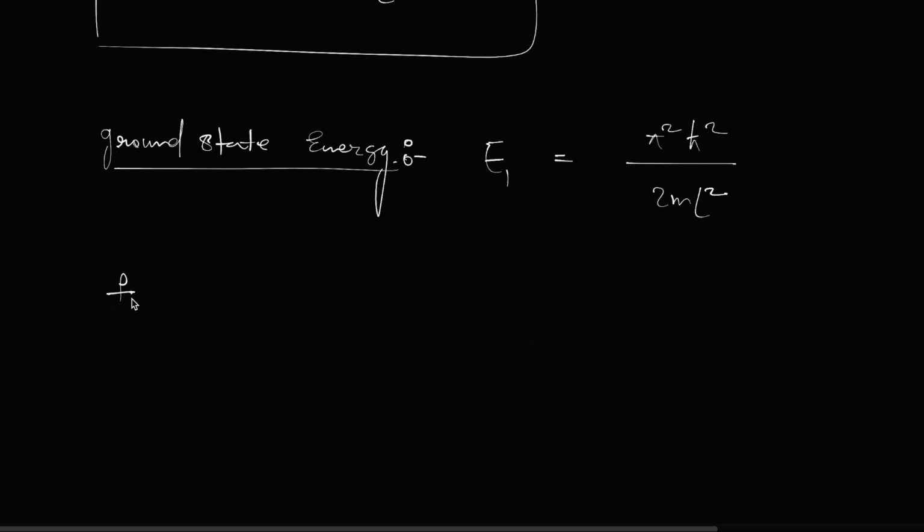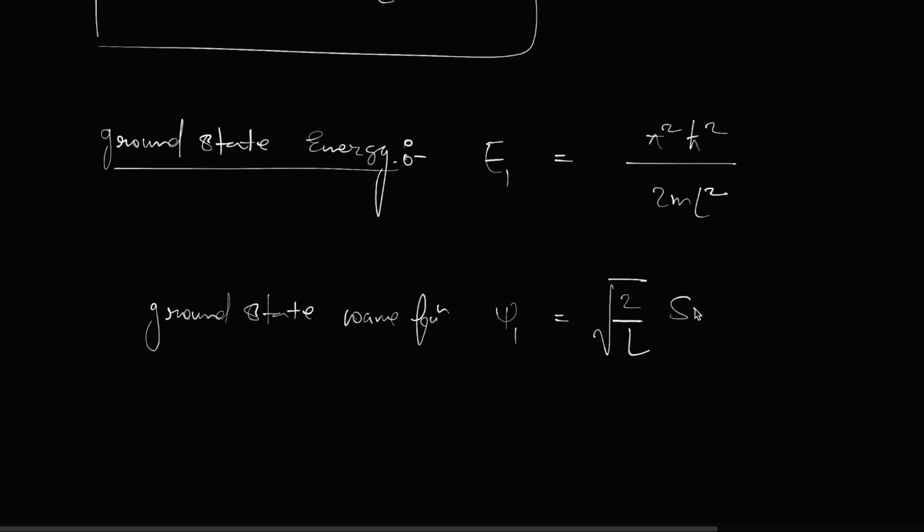Then you can write the first excited state. And what is the ground state wave function? That is psi 1 is equal to root 2 by L sine pi x by L, because n is 1.